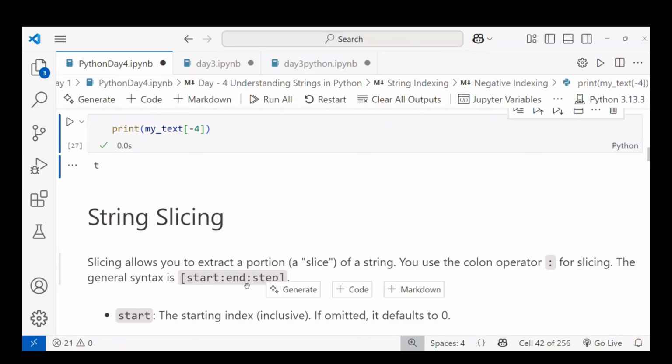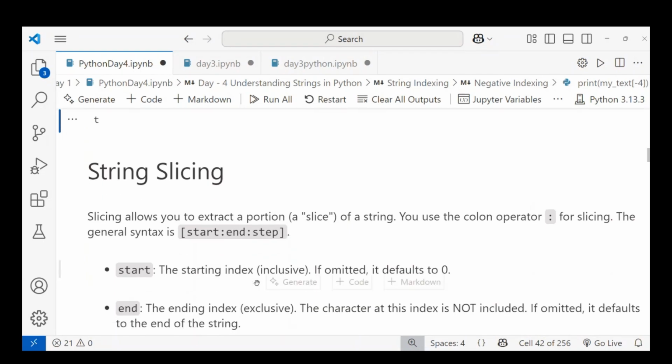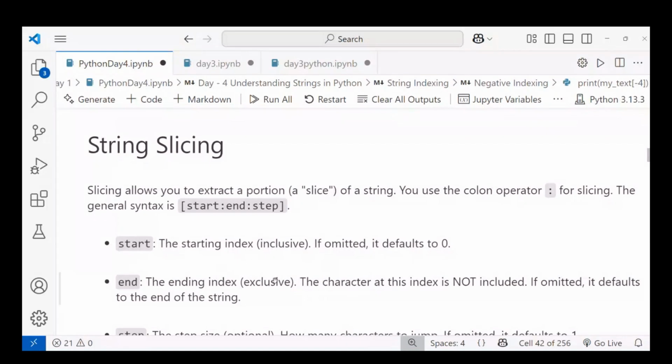Let's understand with an example. This is the start index, this is the end index, and this is the step. The start index is inclusive. If omitted, it defaults to 0. So if you don't mention it, it starts at 0. You can directly give the colon and the end value. It's not necessary to give the start value; that is your wish. If you give a step, you have to give the start, end, and step.